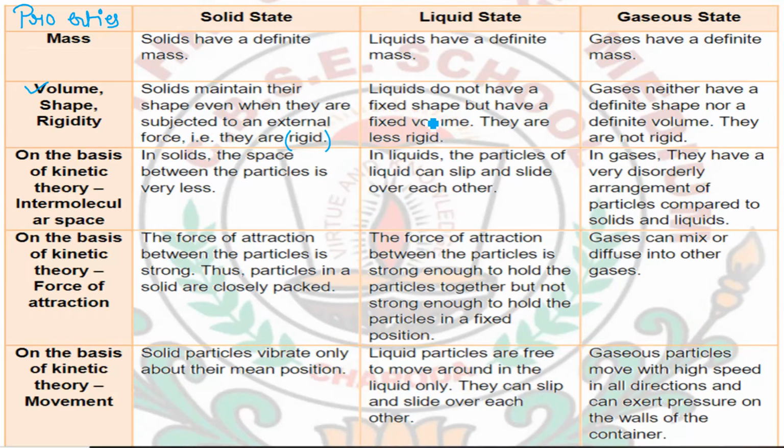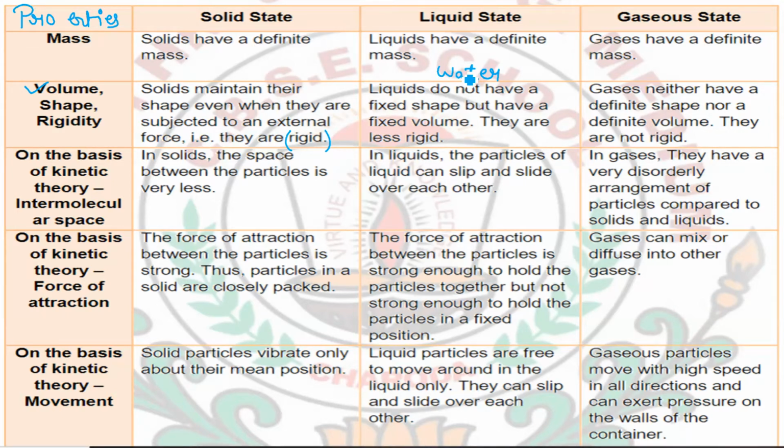Now liquid. You have seen water. What is the property of water? Does it have any definite shape? No, water does not have any definite shape. You know this about water or any other liquid which you have seen. The reason behind it is that the molecules or particles of water are very far away from each other in comparison to the solid state.